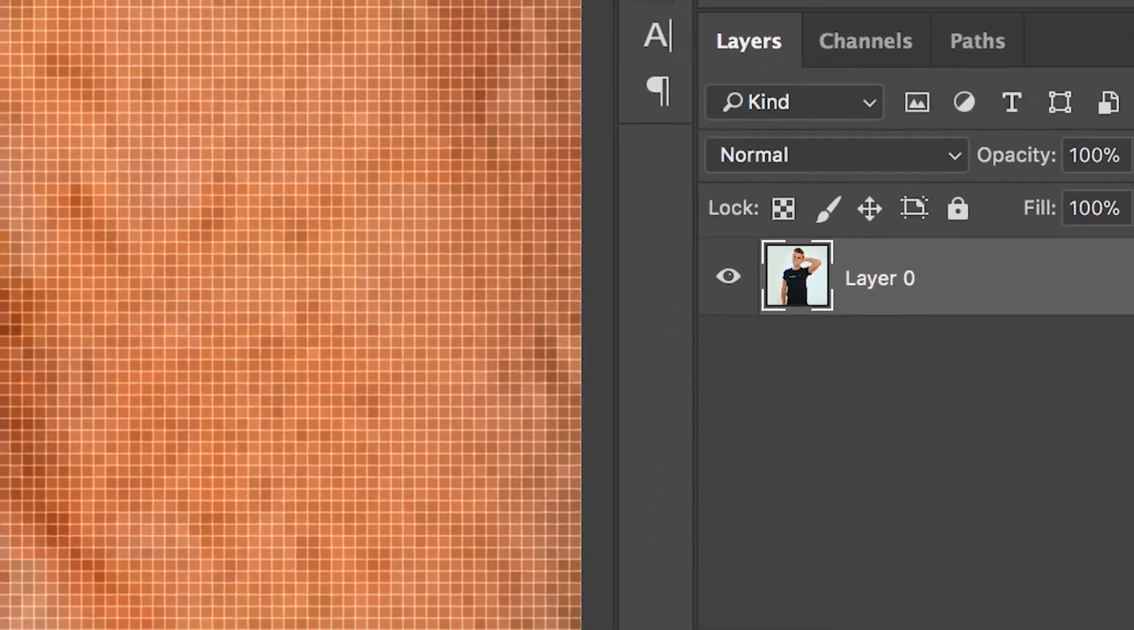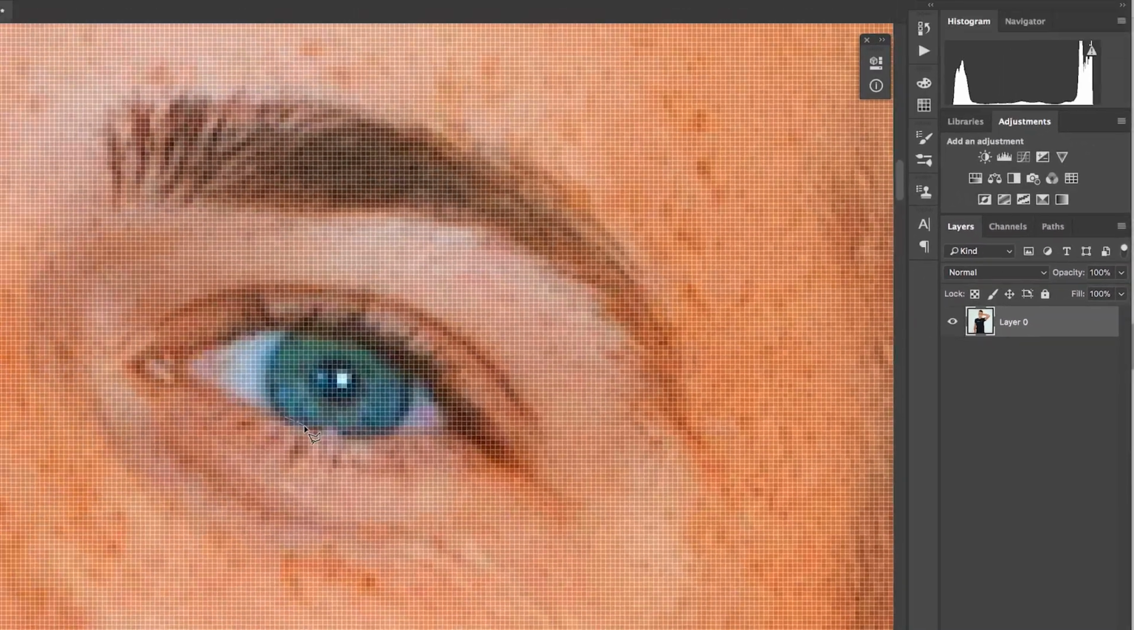Now from here we want to select our background layer on the right and go into the image and draw a mask around our eye.